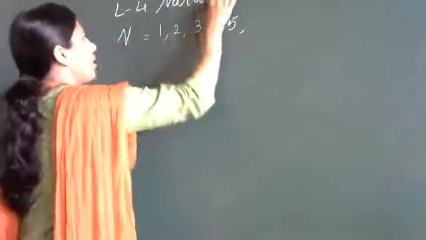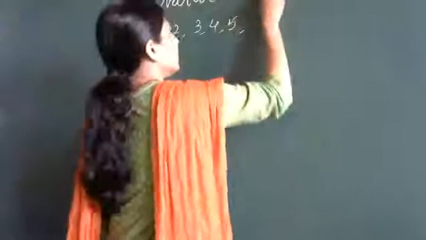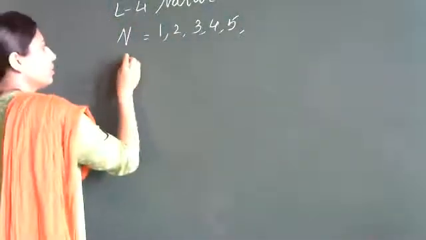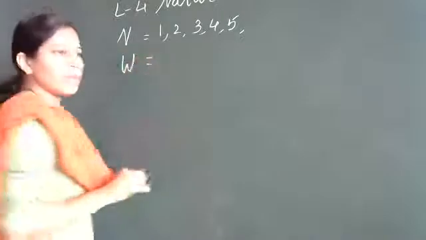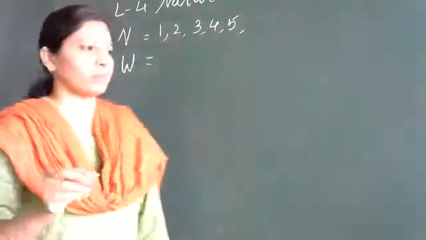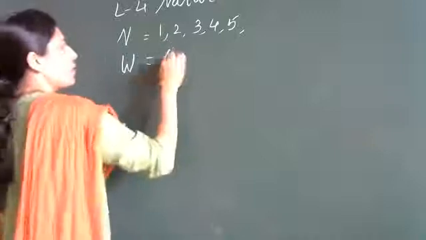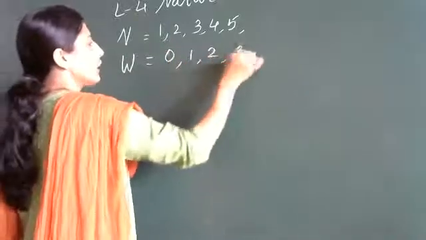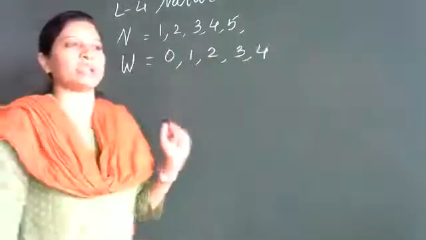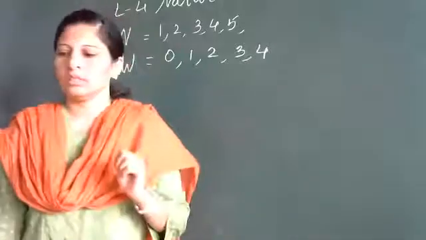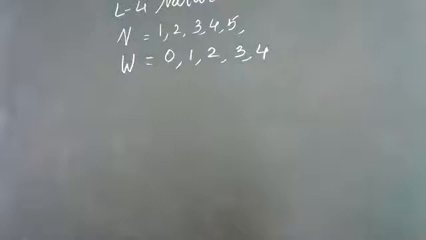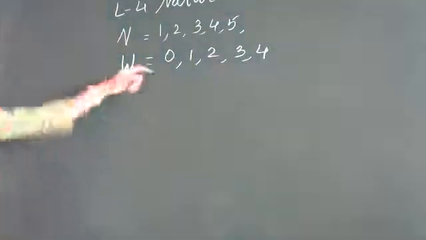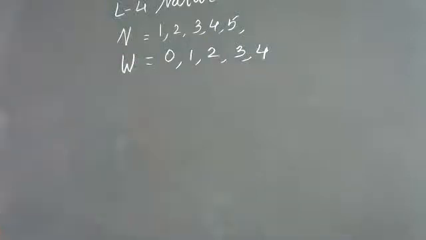And what are whole numbers? Ma'am, W. Capital W. Yes. W for whole numbers, and whole numbers start from zero. Yes, starts from 0, 1, 2, 3, 4. So which is the smallest natural number? Ma'am, one. 1. And the smallest whole number? Zero. 0.